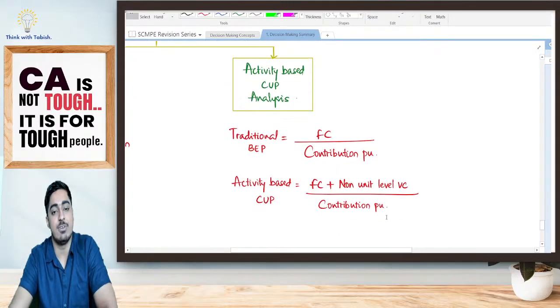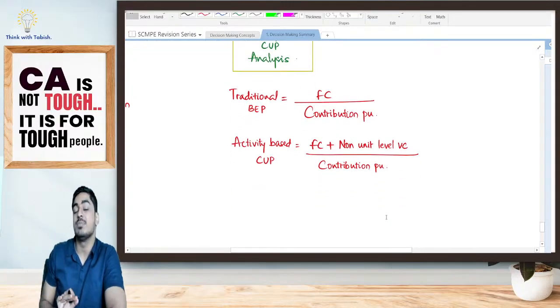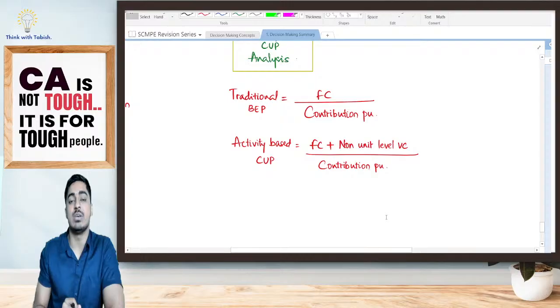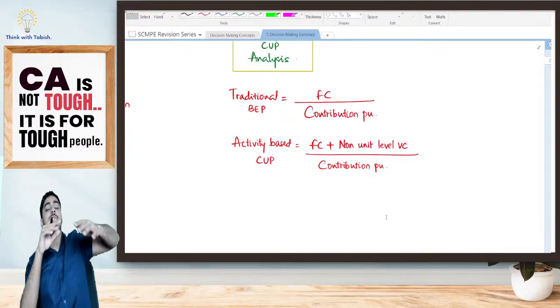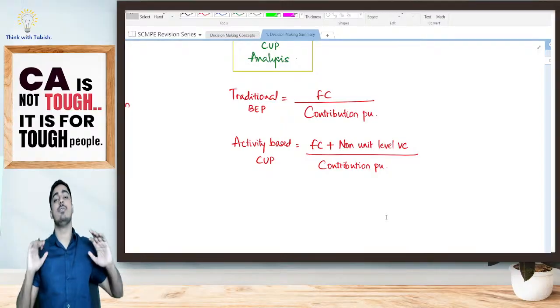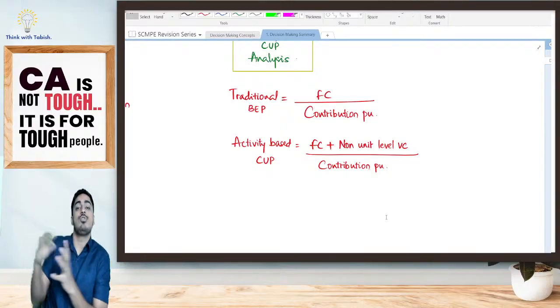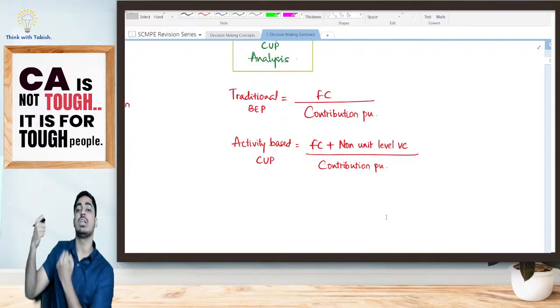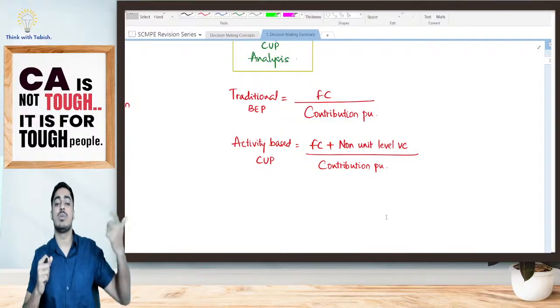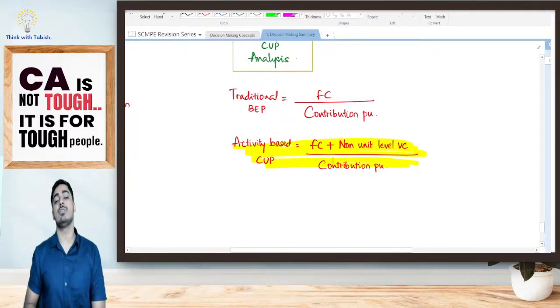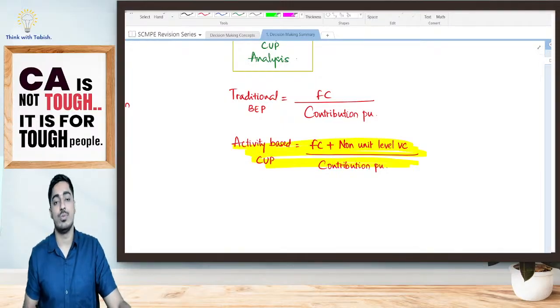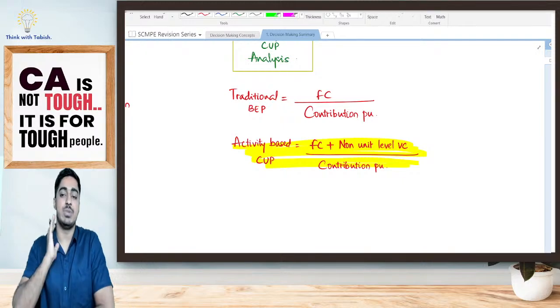Again, we have told activity-based CVP analysis. Traditionally, it is fixed cost divided by contribution per unit. However, in case of activity-based costing, you are bifurcating your cost as fixed cost and variable cost, and again you are bifurcating variable cost into unit level and non-unit level. So overall, what I have to absorb is my fixed cost and also non-unit level variable cost. Per unit, what I'm getting is my contribution per unit. So the formula is fixed cost plus non-unit level variable cost divided by contribution per unit. With this, we've finished the chapter decision making, students.